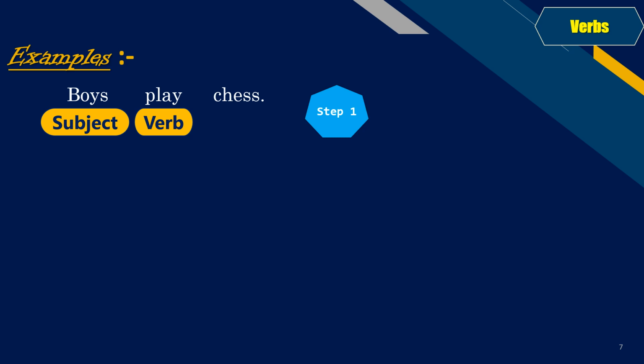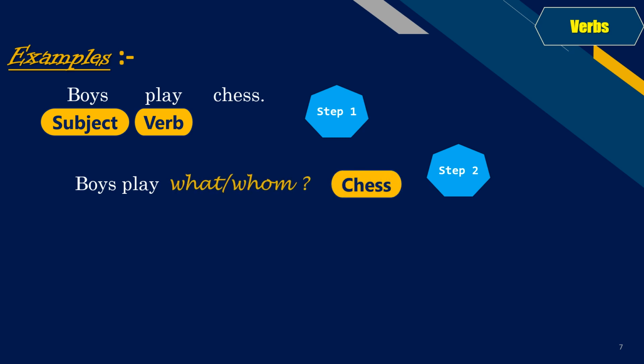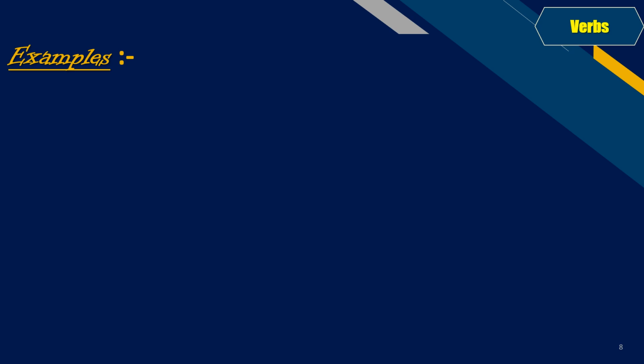Now since we have identified these, we will do step number 2. Step number 2 is to ask those simple questions. Our first question is, boys play what? Since I'm getting the answer to this, I don't need to ask the second question. But in case you do not get the answer, you will ask, boys play whom? Since I've got my answer, it is chess, right? So simply ask boys play what or boys play whom. If you get the answer, that means your verb is a transitive verb. Simple enough.